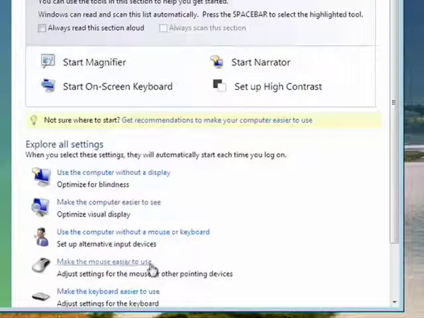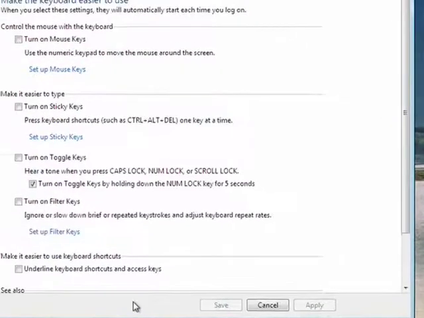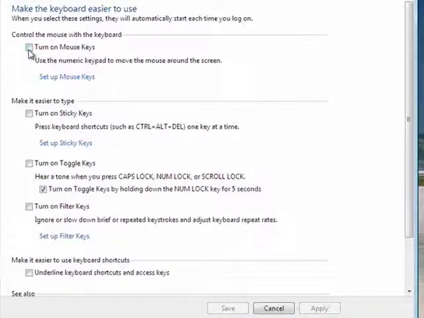Now, another thing that you can do is you can make the keyboard easier to use. And this can be really handy. You can turn on mouse keys. And what this is, it uses the numeric keypad to move the mouse around the screen. So that if you have some motion problems, you can move the mouse with the fingertips on the arrow keys rather than having to move your wrist around.